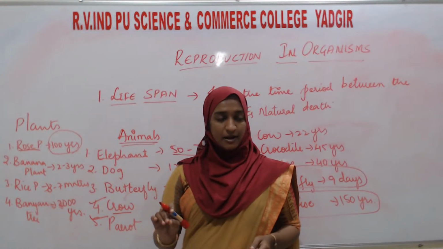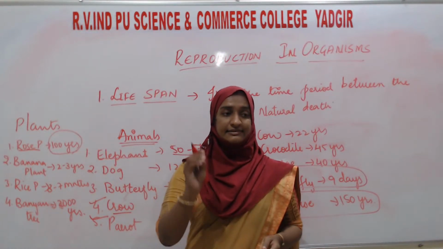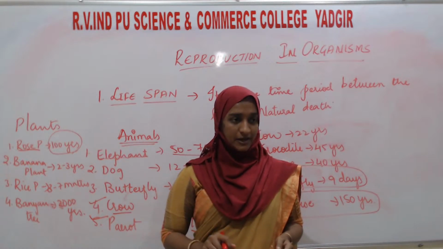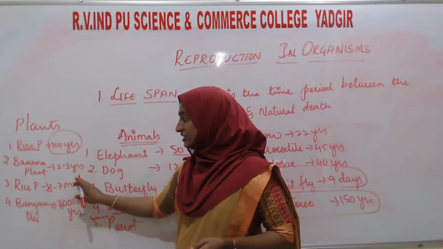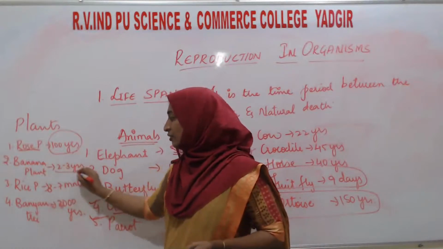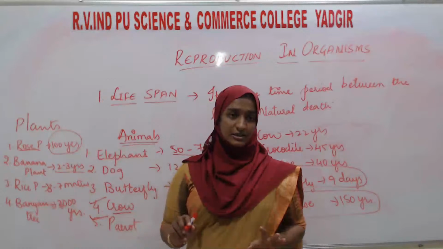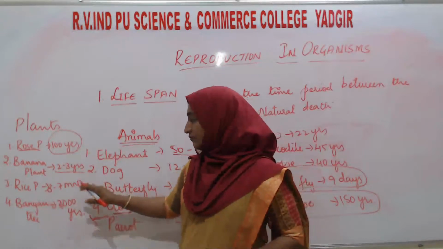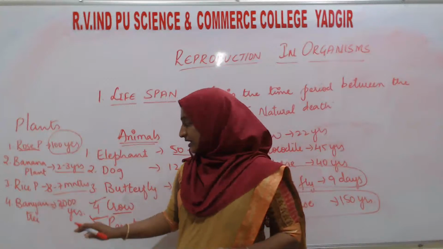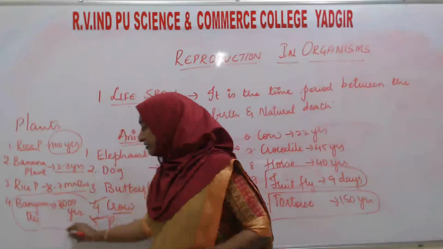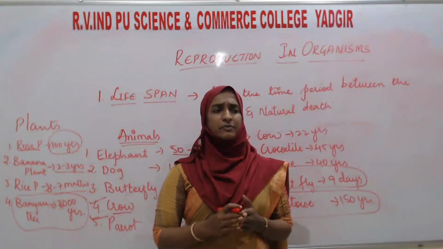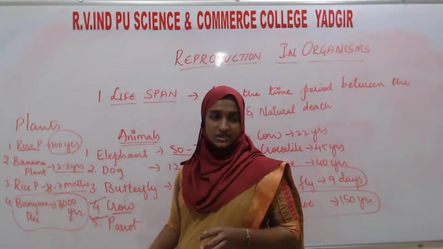This is the example to show that the size, the structure, the organization of the plants are not related with the lifespan. Okay, and you see the banana plant, which is much bigger than the rose plant, but it has only 2 to 3 years. Then the rice plant will be 3 to 7 months. And lastly, one huge tree has a higher lifespan, that is 2000 years.